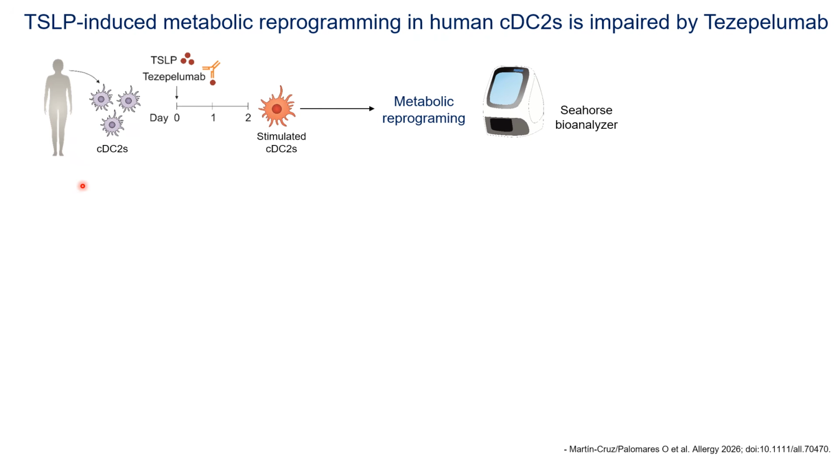For that, we purified type 2 conventional dendritic cells from peripheral blood of non-atopic healthy donors and stimulated these cells either with TSLP alone or in the presence of Tezepelumab to analyze the metabolic reprogramming using Seahorse technology.